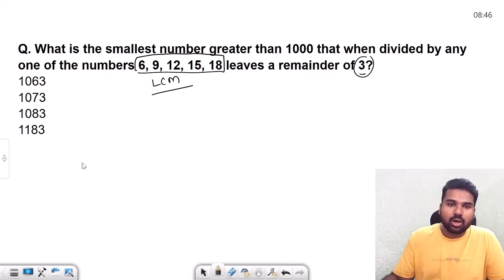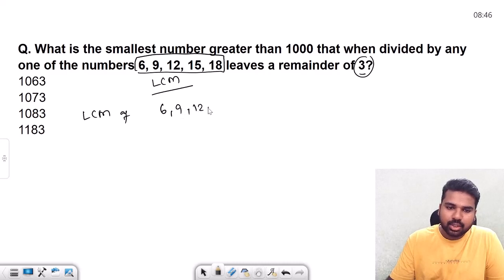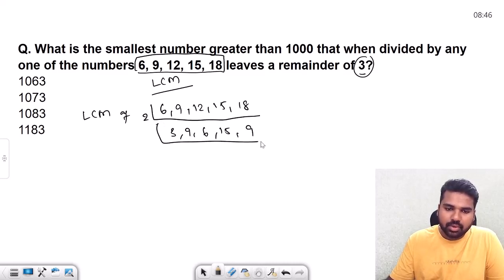So let's look at how to solve this question. First and foremost, we need to find the LCM of 6, 9, 12, 15, 18. So we divide by 2: 3, 9, 6, 15, 9. Okay. Now again by 3: 1, 3, 2, 5, 3. Again 3. That's it.